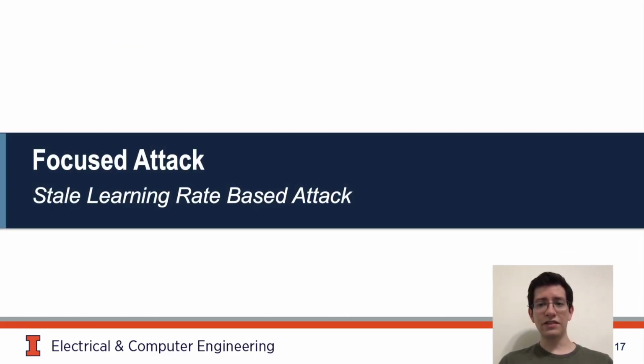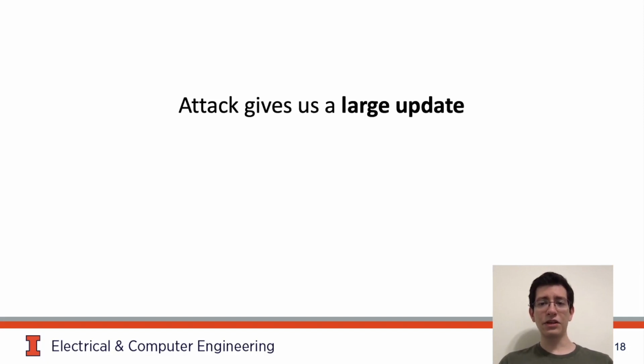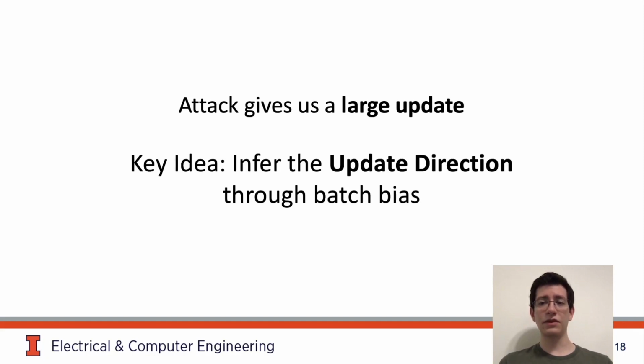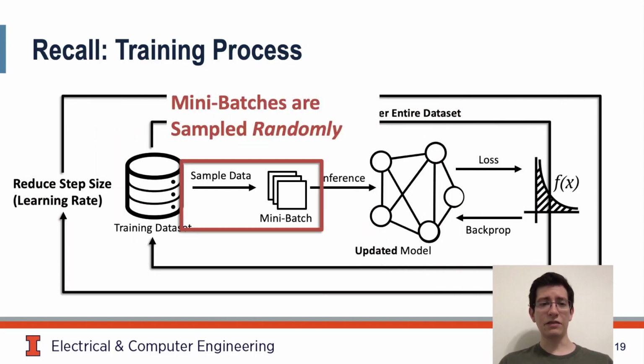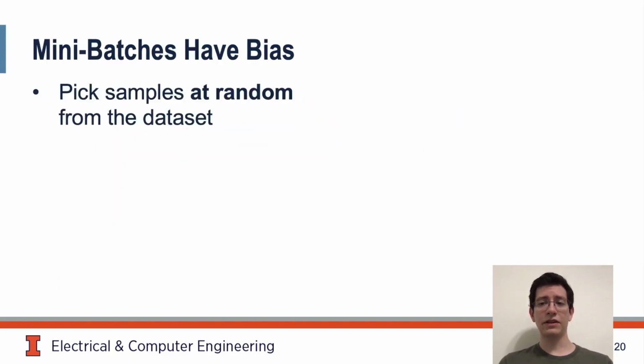Now let's discuss how this attack can be leveraged to cause focus damage, the second APA variant, where the adversary can bias the network to a label of their choosing. From the last part, we know the adversary can apply a large update. To leverage this update for focus damage, we need to infer the update direction. A key observation from this paper is that we can control update direction if we can perform an update with a biased mini-batch. Recall the training process. Throughout this process, mini batches of data are sampled randomly. Because they are sampled randomly, these mini batches can have a natural bias.